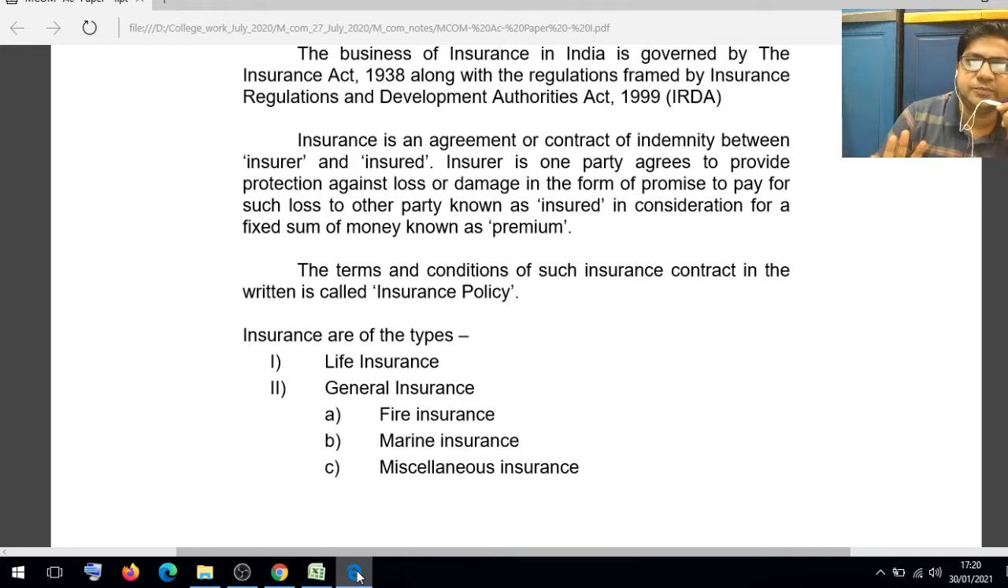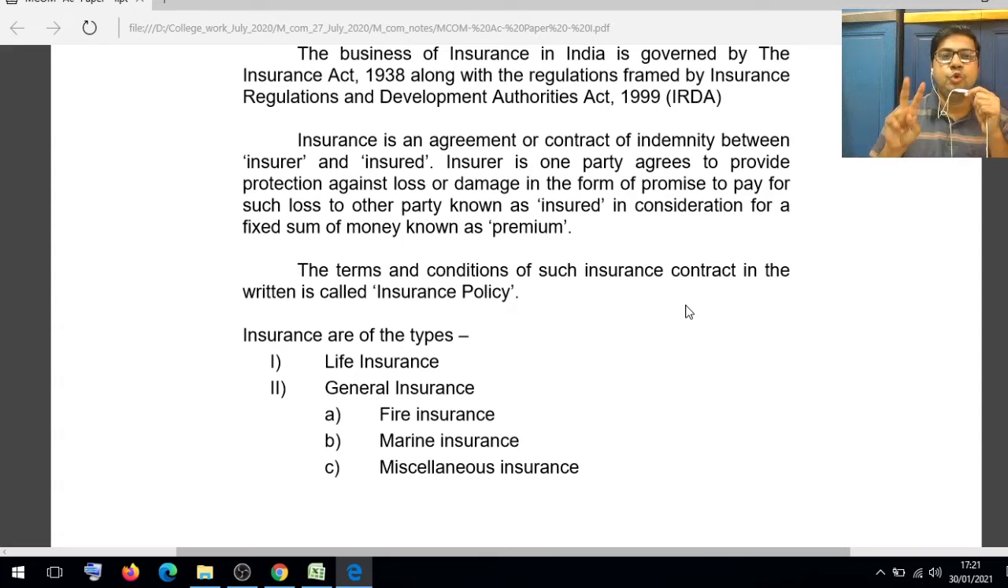Insurance is always an agreement between the insurer and the insured. The insured is the person who insures particular goods, or himself. The insurer is a company. There are terms and conditions of such an insurance contract. This written contract, with its terms and conditions, is called an insurance policy. You should keep that in mind.